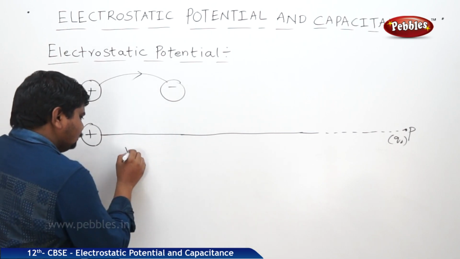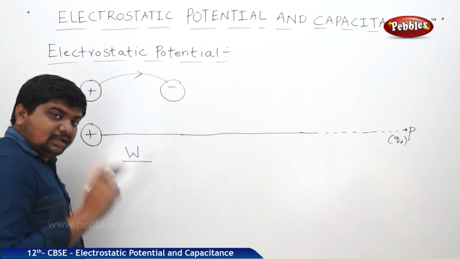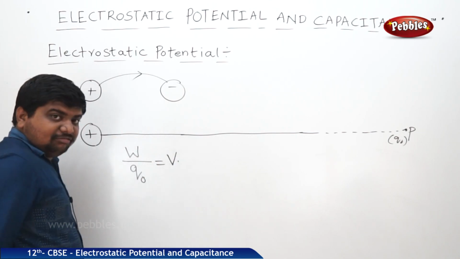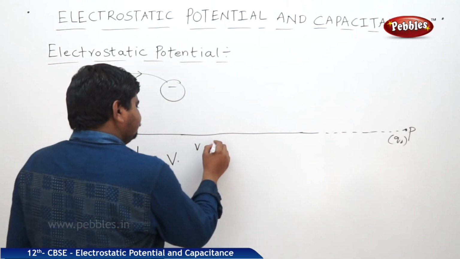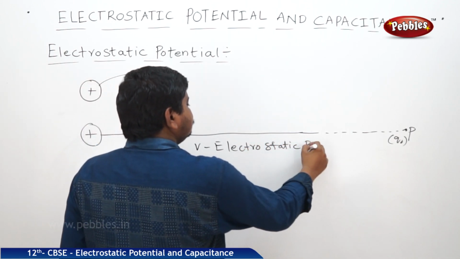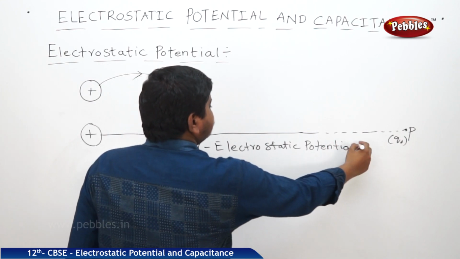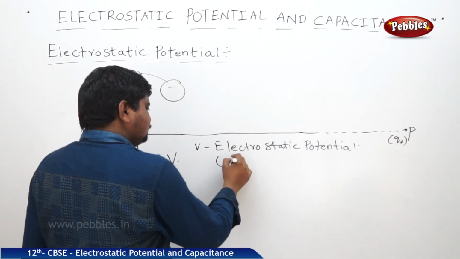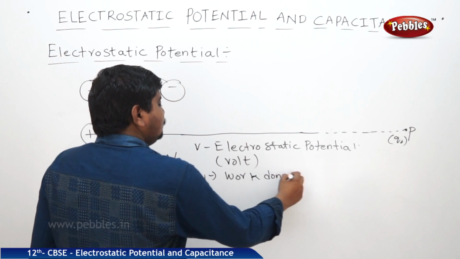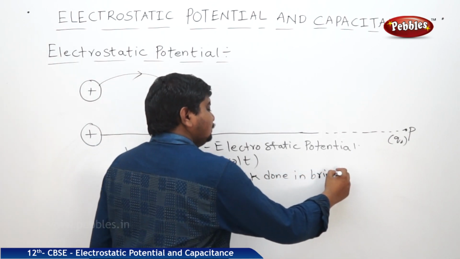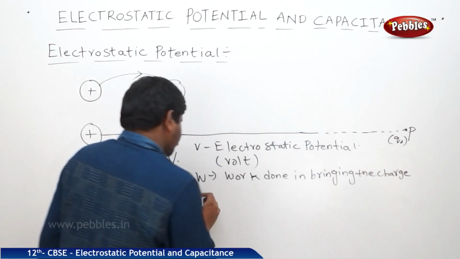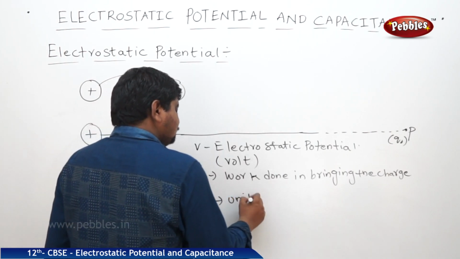That means work done in bringing a unit positive charge is called electrostatic potential, where V is the symbol of electrostatic potential. V for volt, this is the SI unit, where W is equal to the work done in bringing the charge. Your Q naught is the unit positive charge.